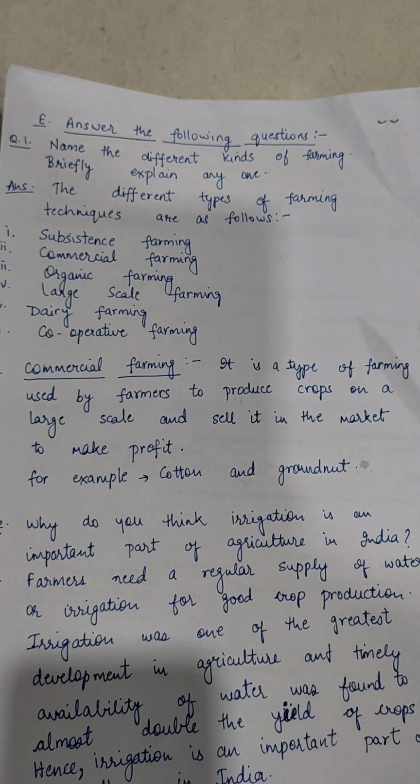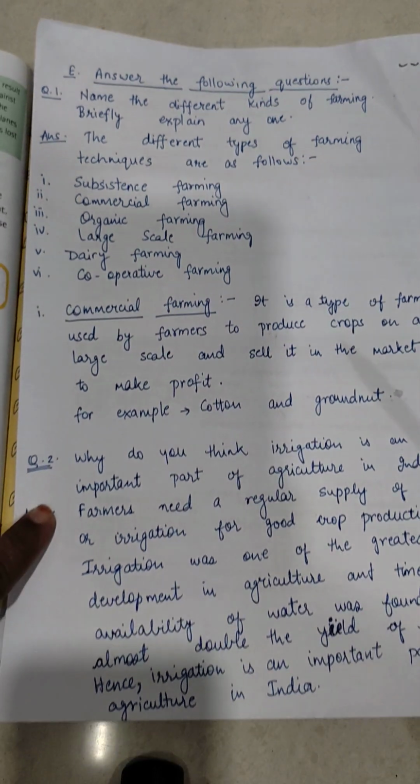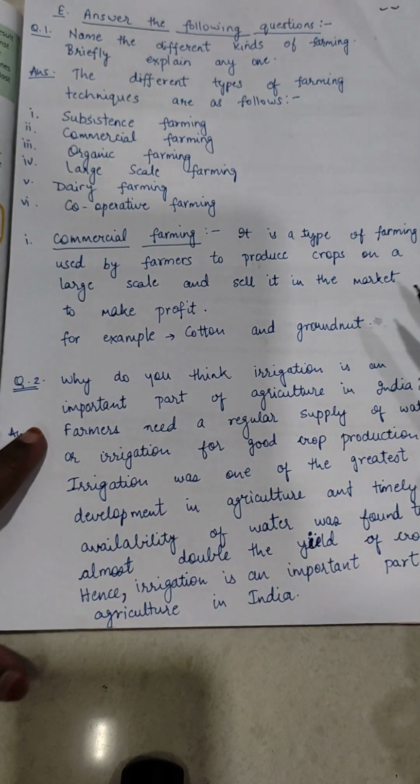The different types of farming techniques are as follows. First, subsistence farming. Second, commercial farming. Third, organic farming. Fourth, large-scale farming. Fifth, dairy farming. Sixth, cooperative farming. I'll be explaining commercial farming. You can explain any one.